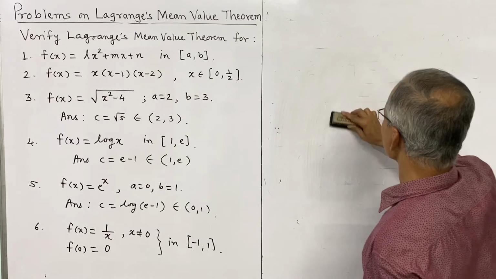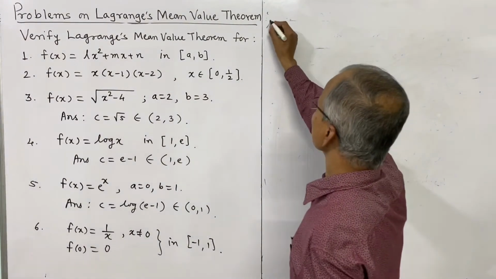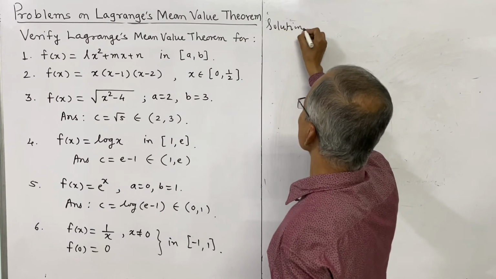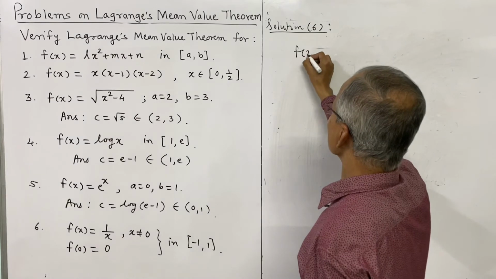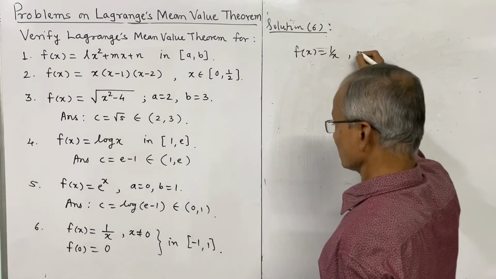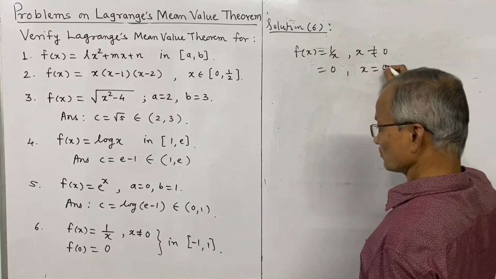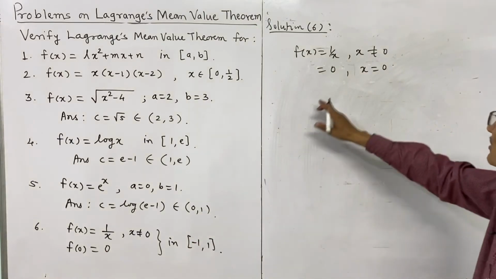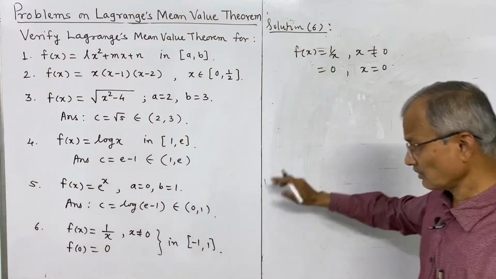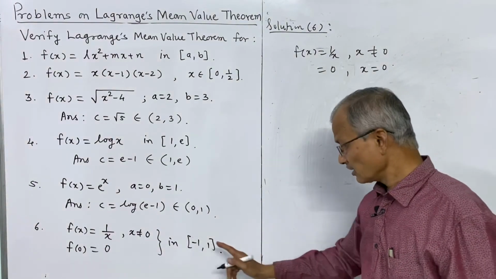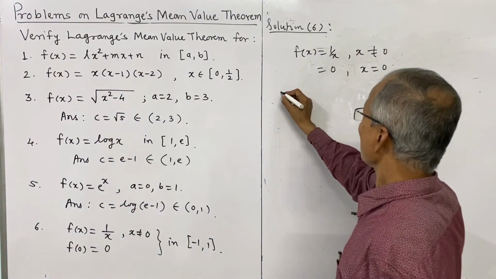So that is example number 6. Solution for 6. f of x is 1 over x, x is not 0, and is 0 when x is equal to 0. That f of 0 is 0 means this function is given. And whether this is continuous, the first condition is continuity, and it must be continuous at point x equal to 0. But we have